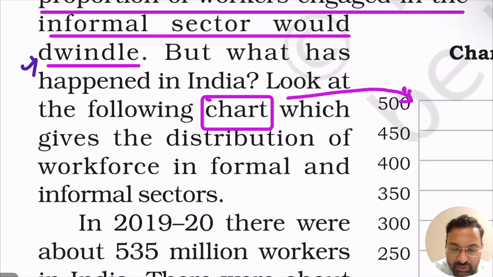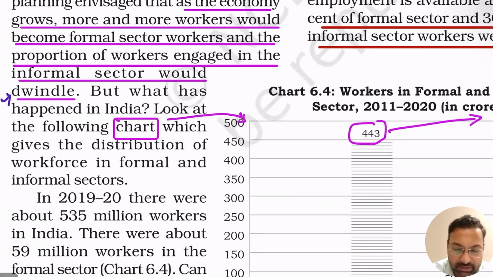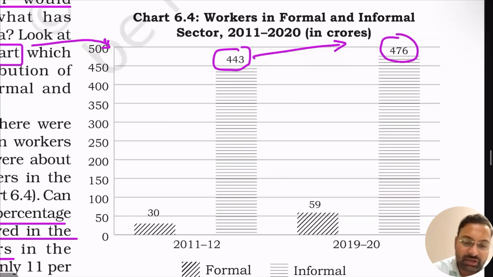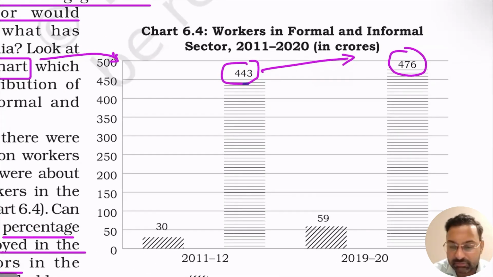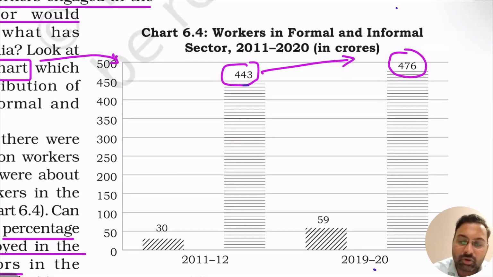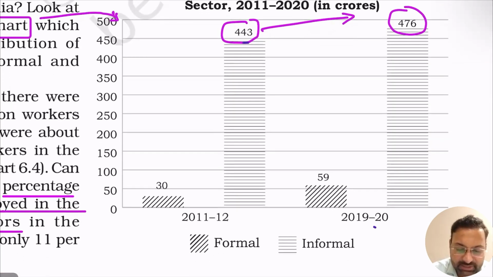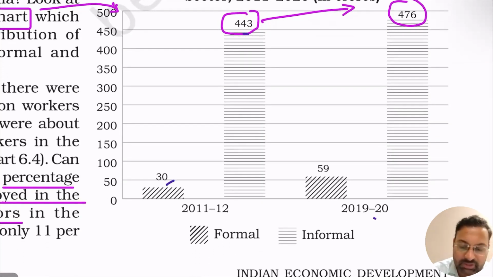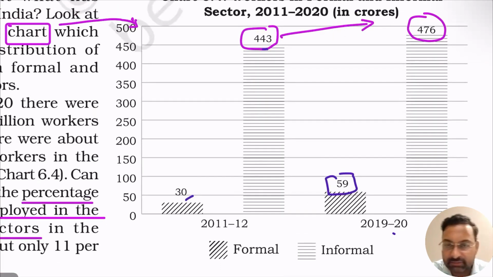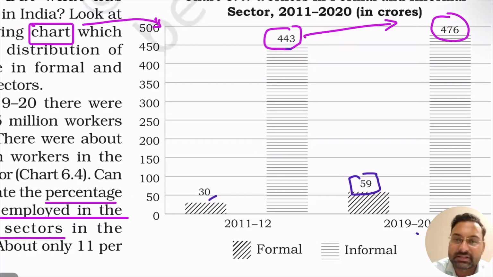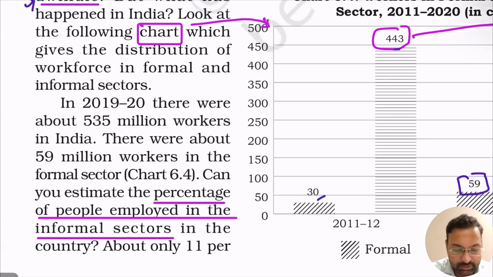So those people will be going for the formal sector as compared to the informal sector, right? But what actually has happened in India, we will see from the chart, right? In 2011-12, 443 million people were working in the informal sector, and in 2019-20 it has increased to 476. So in that sense, the people in the informal sector are not decreasing, they are increasing in India, right? At the same time, people working for the formal sector have also increased, right? In that sense, the number of people working for the informal sector should be decreasing, but it has not been seen in India, right?